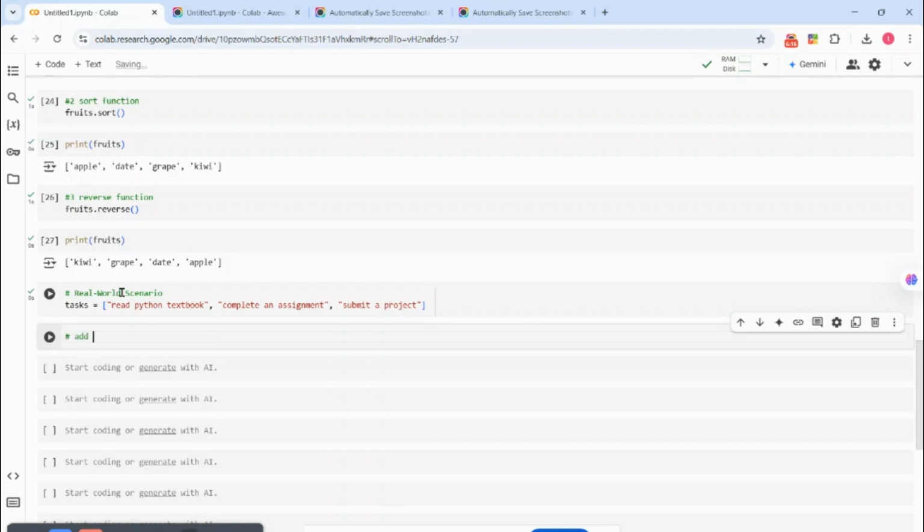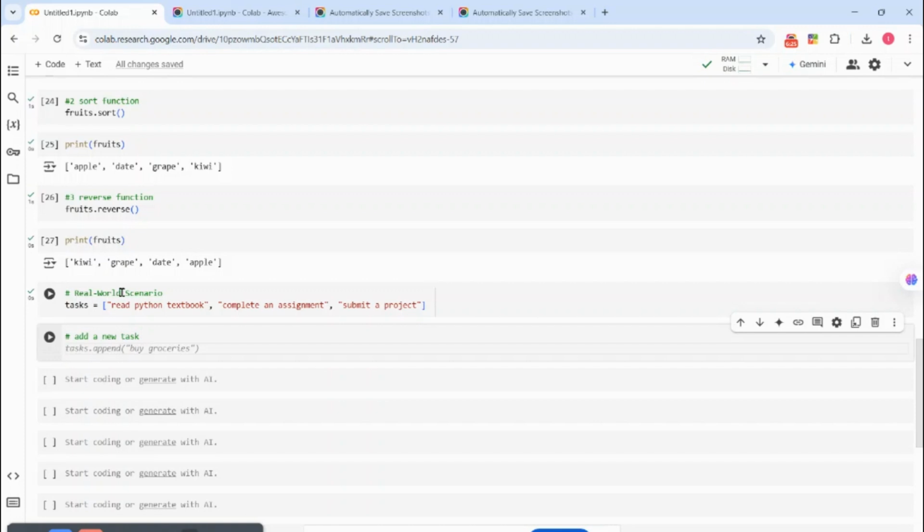When you want to add a new task, oh yeah, we need to practice coding. I want to try out a multiplication table, programming a multiplication table in Python, maybe using Google Colab or Jupyter. So let me just add to the tasks. You can add using append or insert, but let me just add to the head.